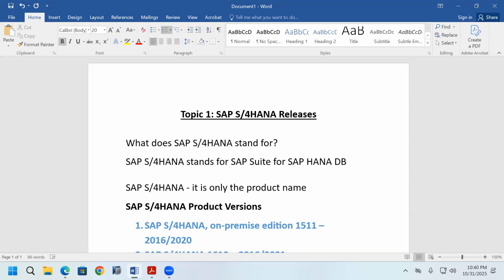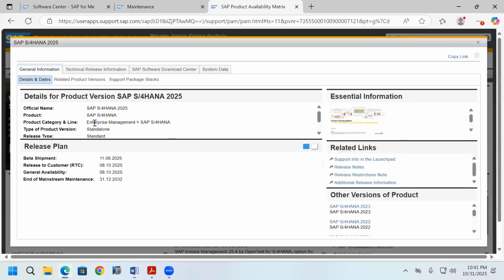It is enterprise management software. Enterprise management means business software. Enterprise means company. Enterprise resource planning. What does resource mean? For example, Reliance Digital is an enterprise company name.